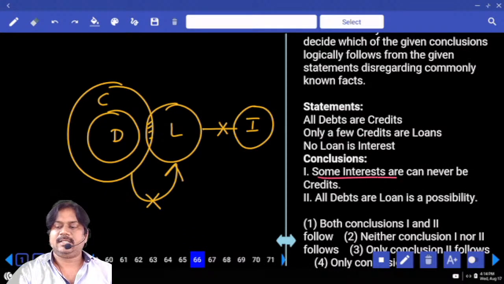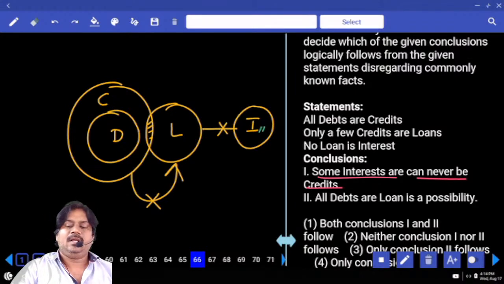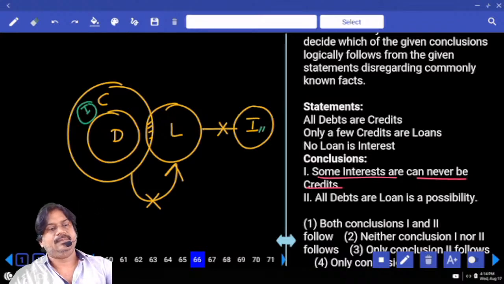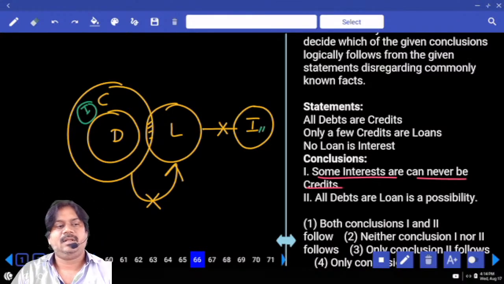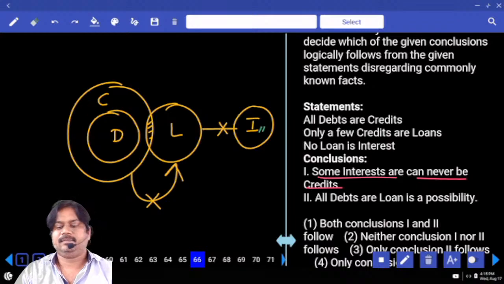Some interest can never be credits. Some interest can never be means it is not possible. Can we write interest here? Yes or no? Is it applicable? What is the given conclusion? Does it follow or does not follow? Does not. Right. So next one.